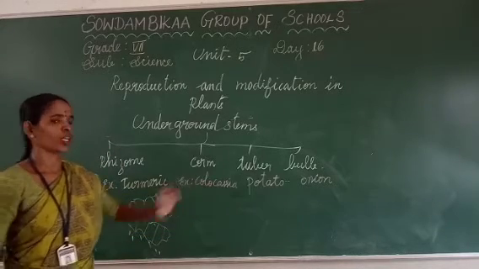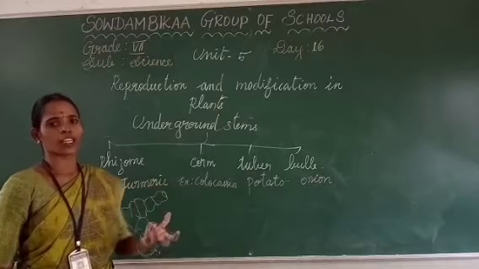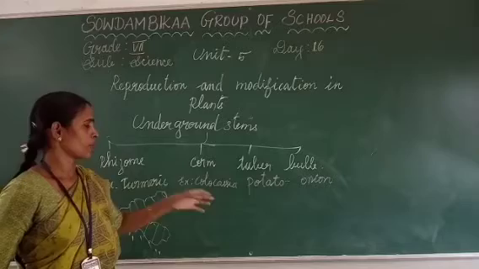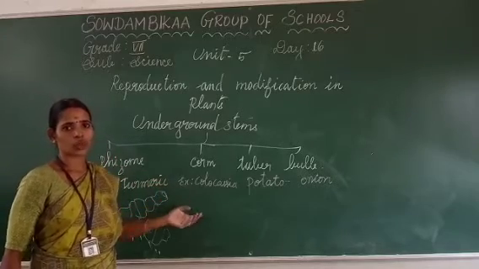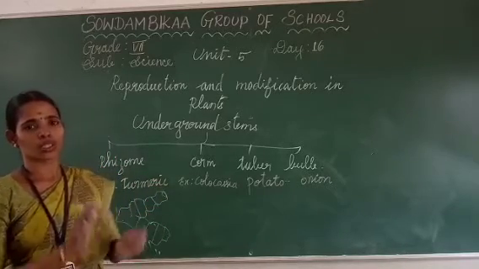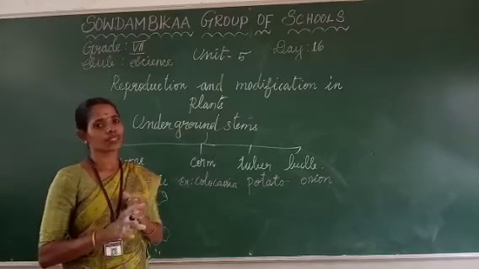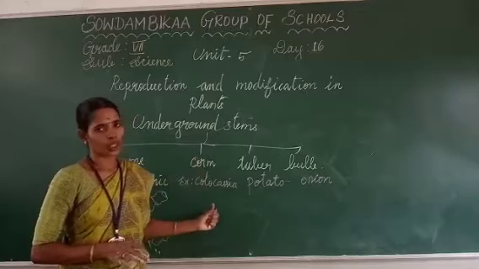Next one is colocasia. It is spherical in nature. The top and the bottom part are flat in nature. For example, this colocasia also has nodes. Here also, nodes and internodes, with scaly leaves in between, are present inside the corm.